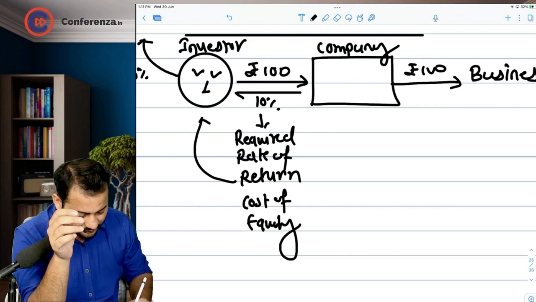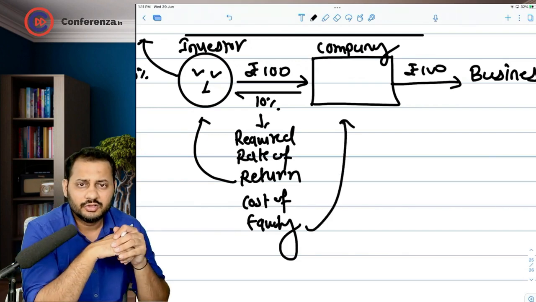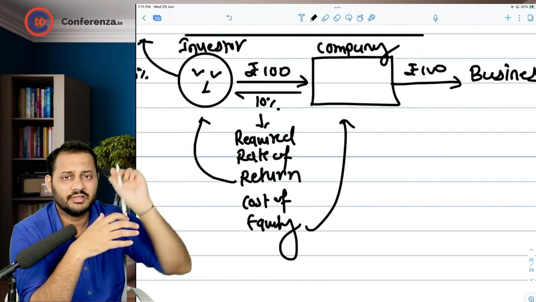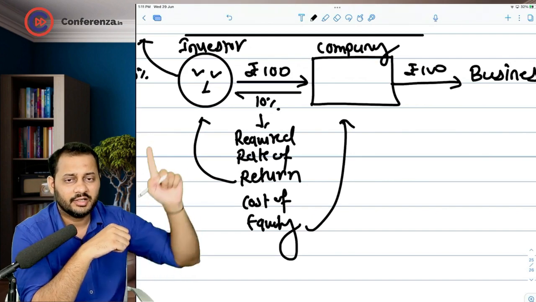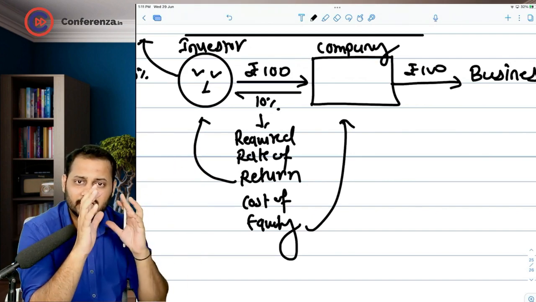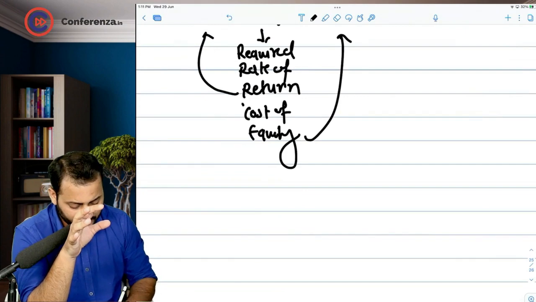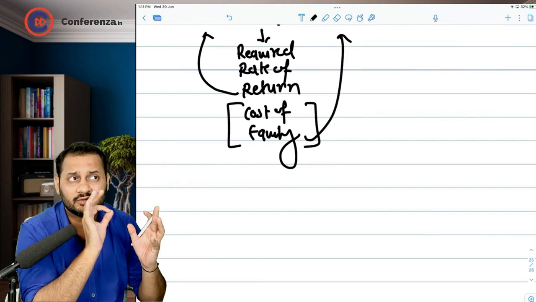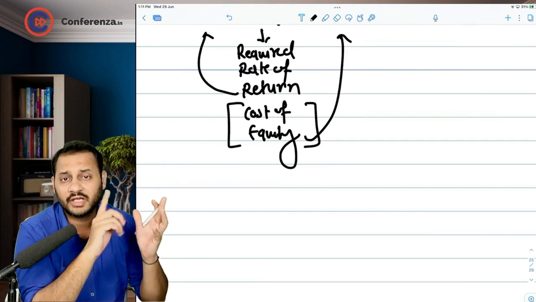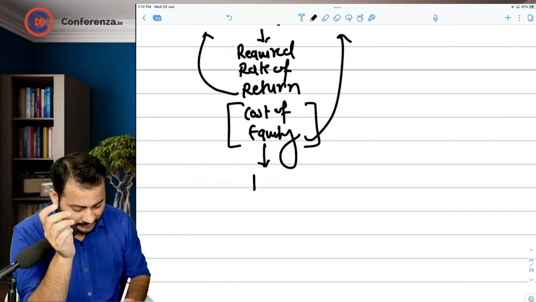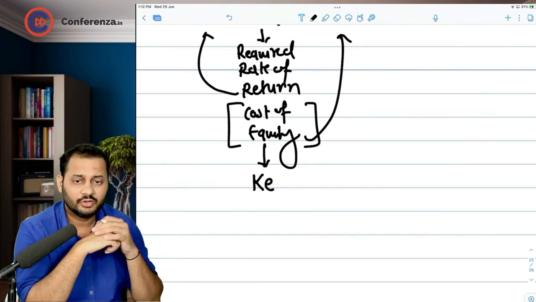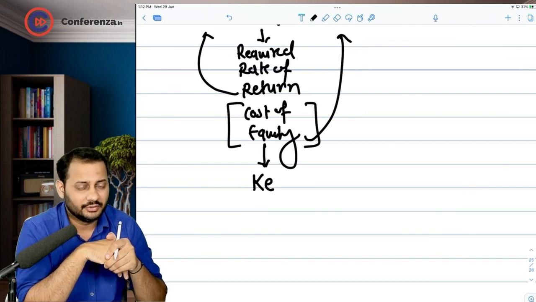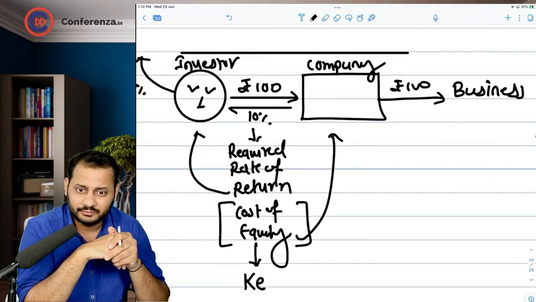And this cost of equity is for the company. So if you read it as a required rate of return, this is 10% from the investor's angle. Cost of equity, 10% from the company's angle. The percentage remains the same. This cost of equity was covered by us in CA Inter Financial Management chapter number 3 or 4, I think, which is cost of capital. So in that we used to denote this cost of equity as KE, if you remember. Okay, that's good. Now this is the cost of equity, KE.